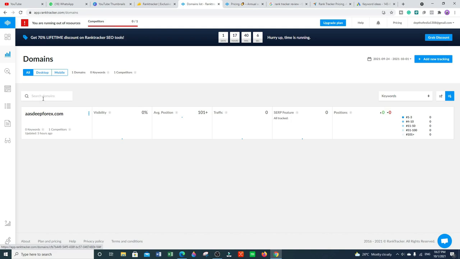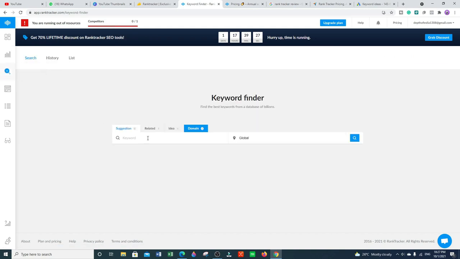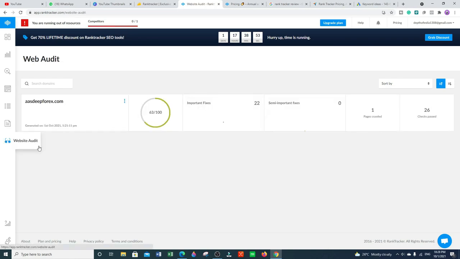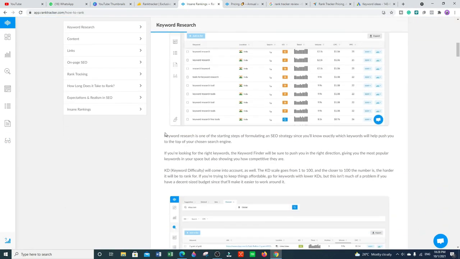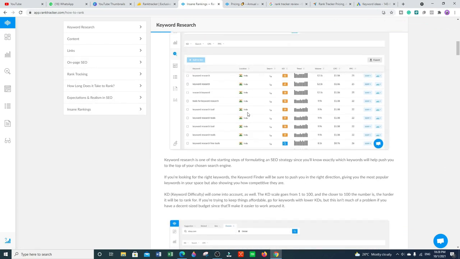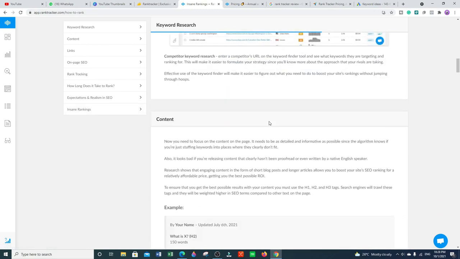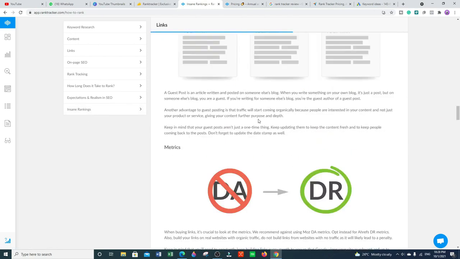Now here you can find your keywords. The keyword finder is also available, the SERP checker is also available, the SEO checklist is also available, and all the reports you can see here. If you want to audit your website, you can audit your website also. They have provided a brief introduction on how to rank, so you can check it and understand it better. Keyword research, content, links, on-page, rank tracking, how long it takes to rank, expectation and realism in SEO, and many more things you can read here and understand.